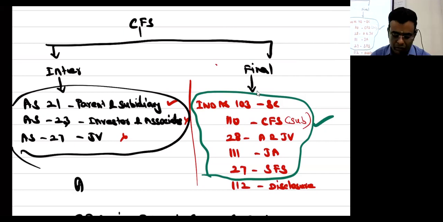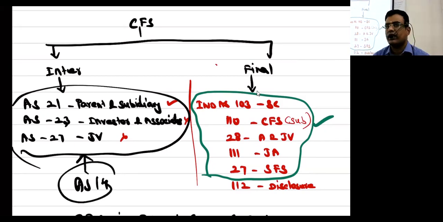You would have studied one more standard, AS 14, for amalgamation. This amalgamation is nowhere connected with CFS. Now 103 is completely connected with CFS. That is the starting point. I hope you're clear.